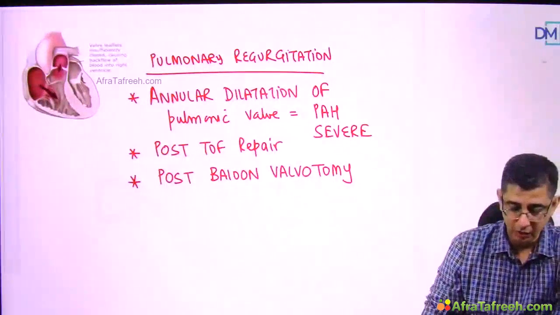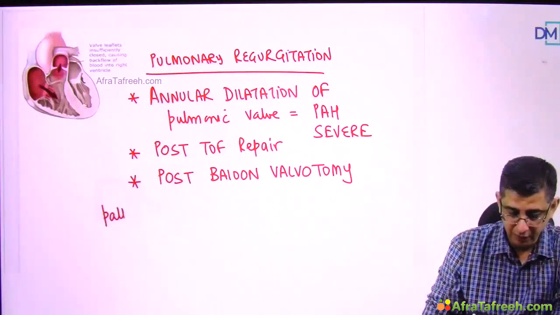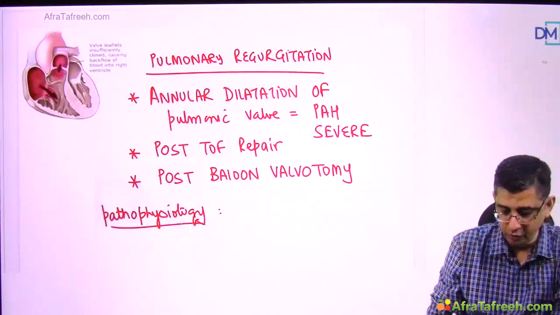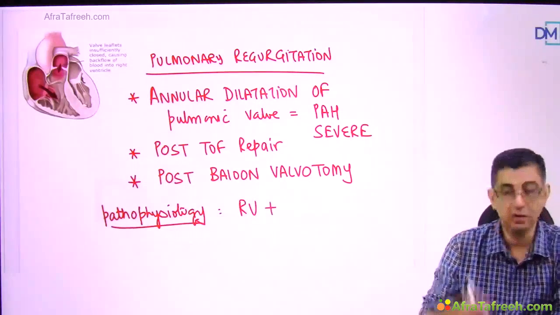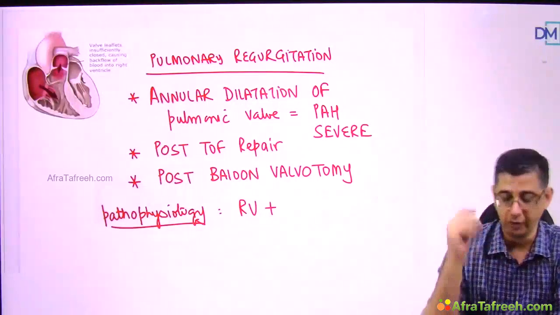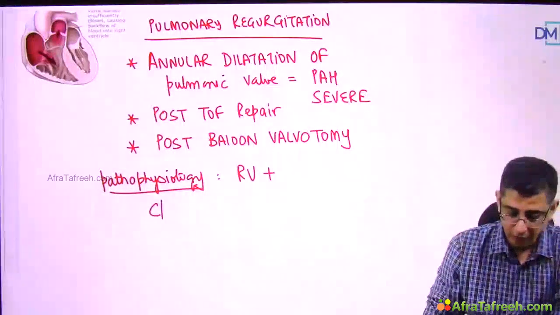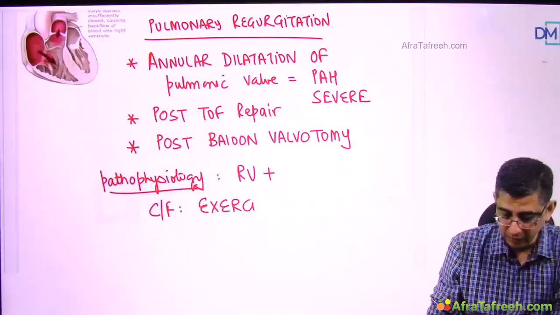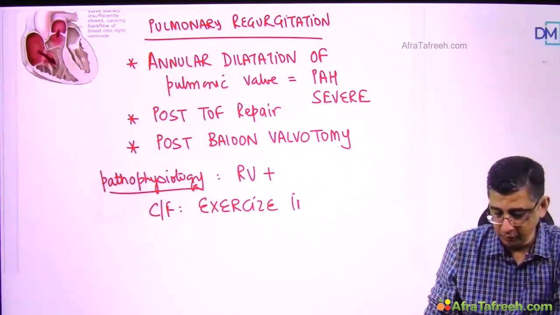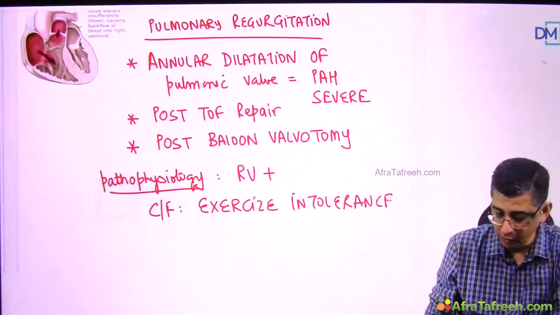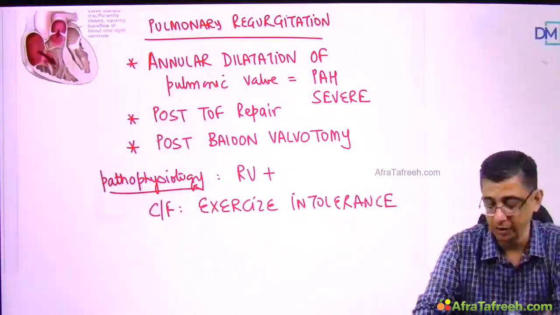in a patient. The clinical manifestations that will occur in the patient will be mainly related to right ventricular dilatation, right ventricular overloading. So RV is the one which is mainly involved in the patient, with eccentric hypertrophy. The clinical features will be that of exercise intolerance again, since the forward flow is reduced and the blood is coming back from the pulmonary artery into the chamber of the right ventricle of the patient.